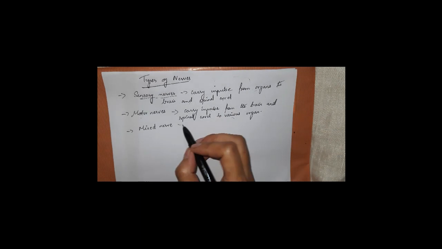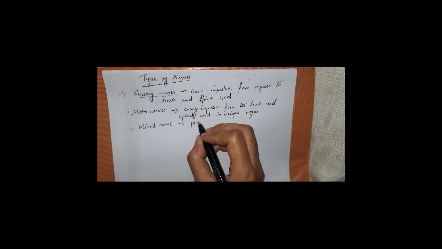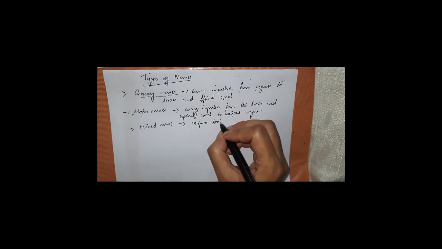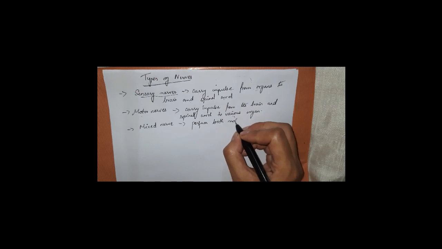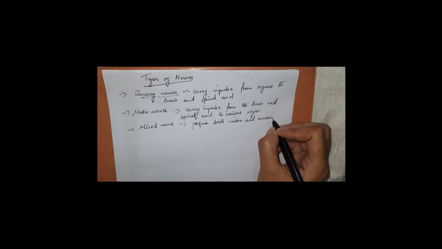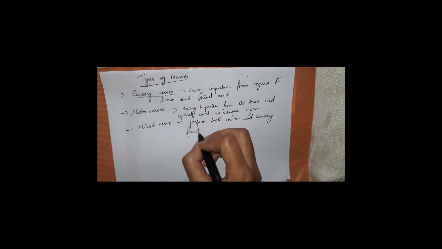And the next one you have is your mixed nerves. These mixed nerves are multi-talented, we can say. To help you understand, they can perform both motor and sensory functions. That means they can carry information.